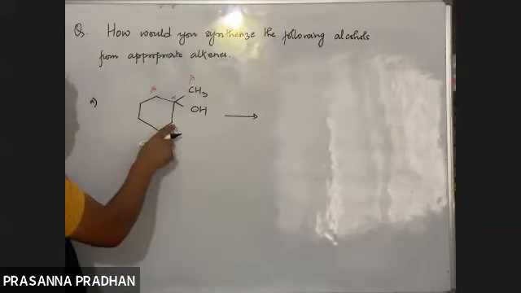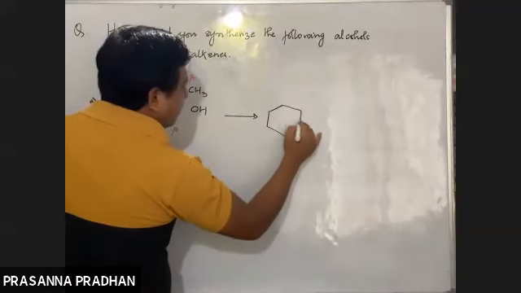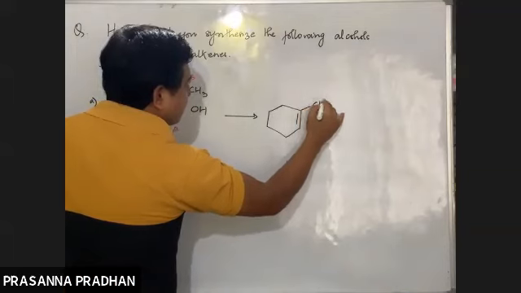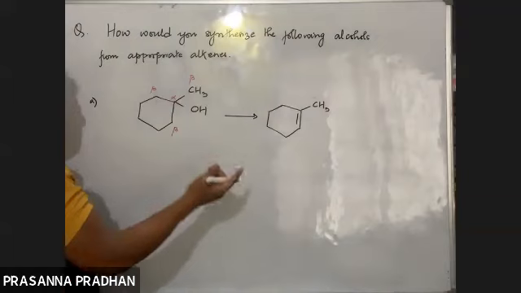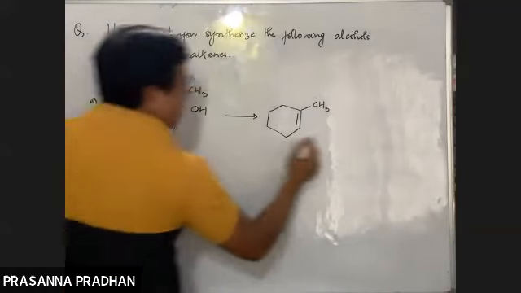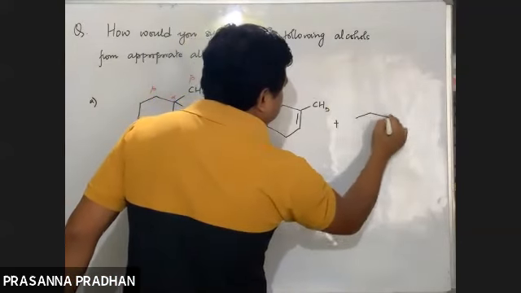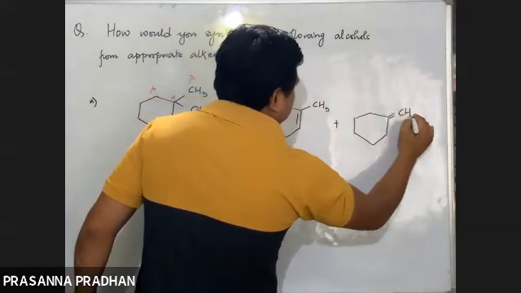If this hydrogen and OH get eliminated, the double bond is going to be here, and we get this CH3. This is one possibility. The other possibility, the minor product, is OH from here and H from here, which gives this.